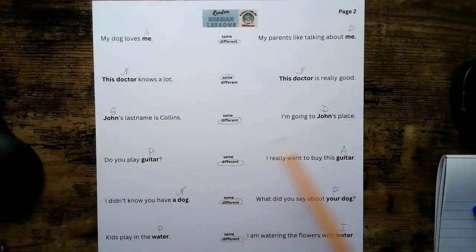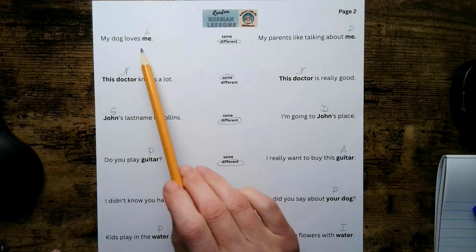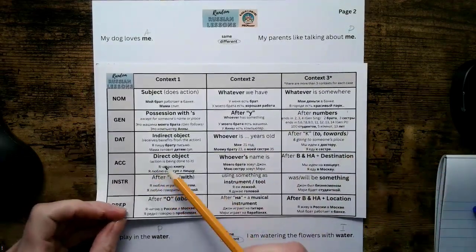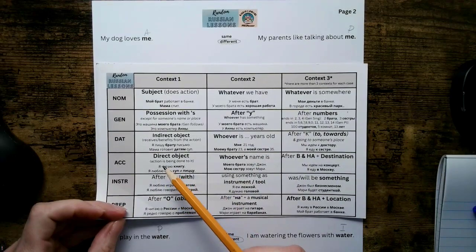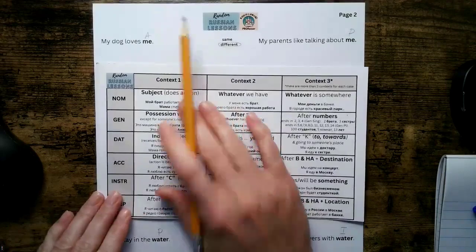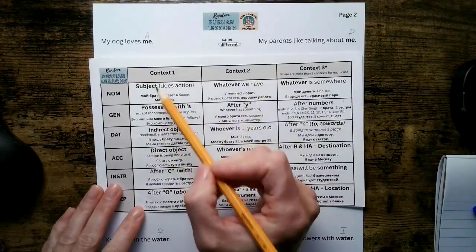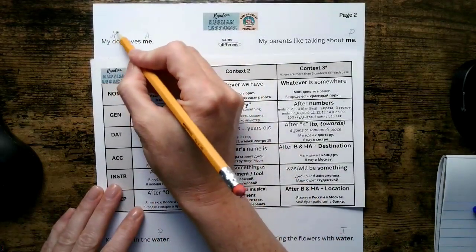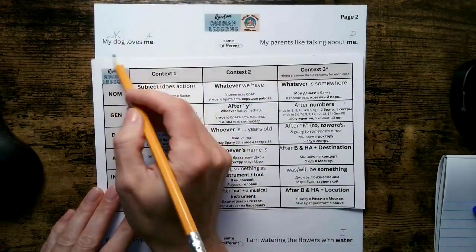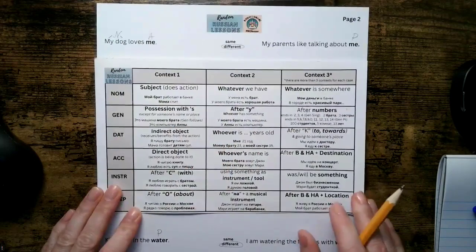Okay, we continue working with these sentences, and today we're going to look at these 2 lines and these 4 sentences. So the first one is, my dog loves me, and we already figured out that me here is the direct object because that's the one that's being loved. So that's the direct object. And then whoever loves me is my dog. That's the subject, so that's going to be nominative. And remember, both my and dog will be nominative because these 2 words go together.